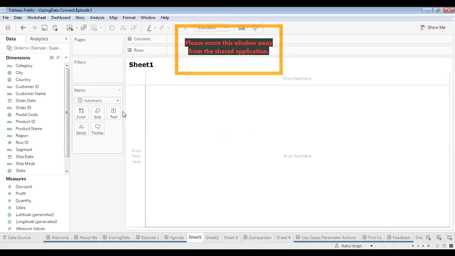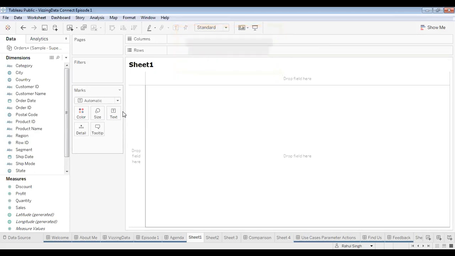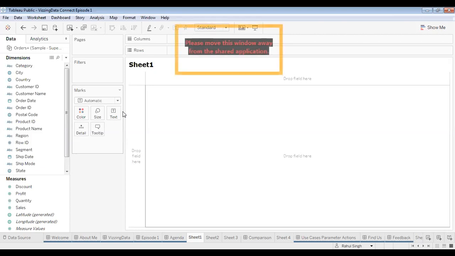Everyone who has been working with Tableau now understands what a parameter is. I will quickly demonstrate what a parameter is and how we use it. A parameter can be understood as a variable which is used to pass values to a calculated field. For example, let's say I have a trend of sales.